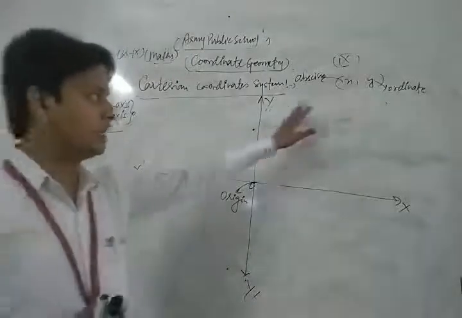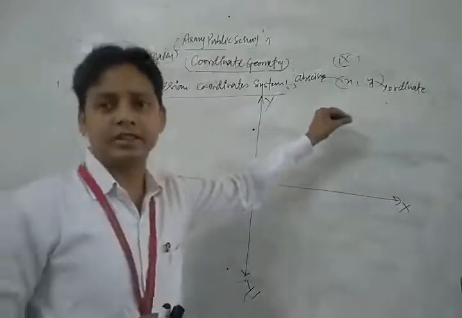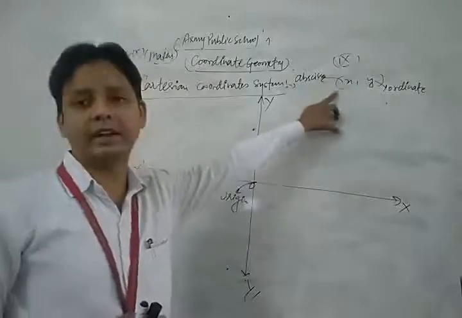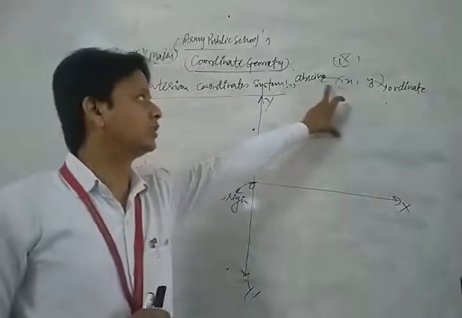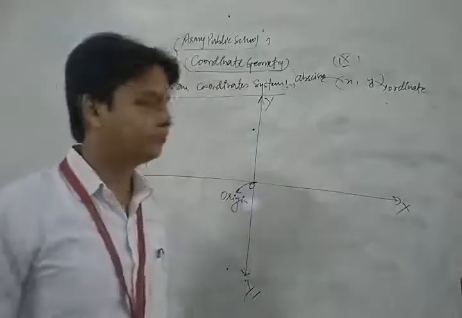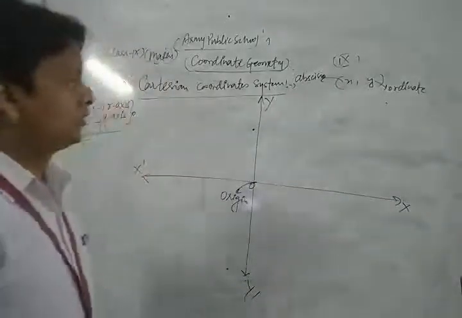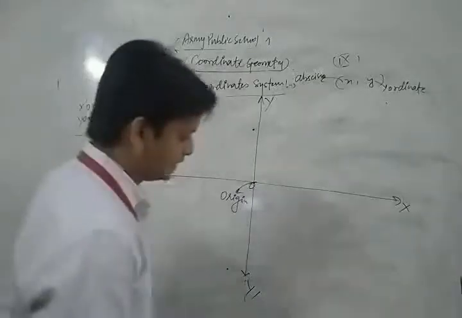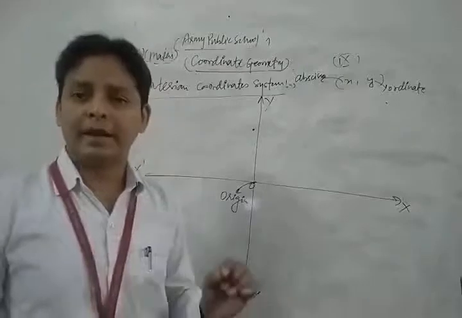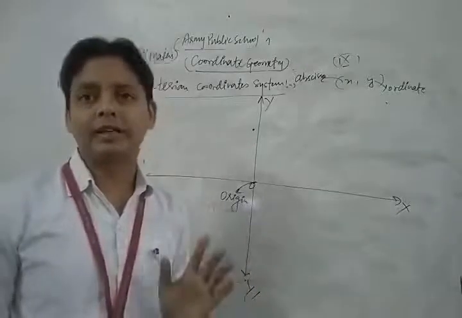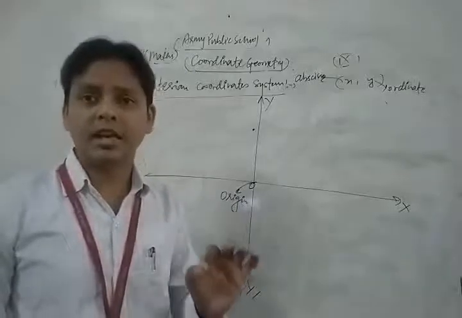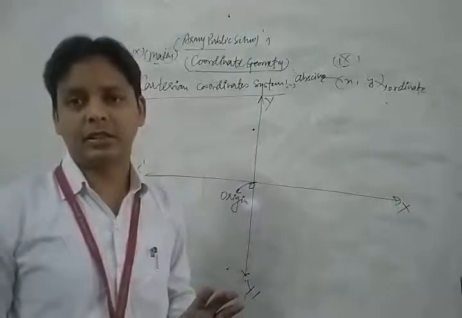So this is a very important concept. In the Cartesian coordinate system, any point is defined in the form of an ordered pair, where x is known as the abscissa and y is known as the ordinate. Now listen, what is the concept of abscissa and ordinate? Dear student, abscissa is the set of all points which lie on the x-axis.